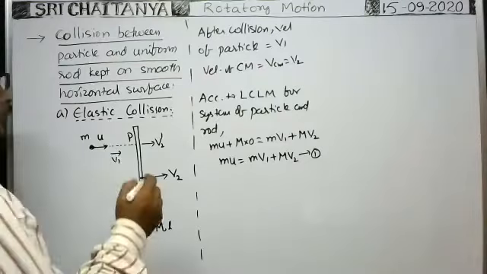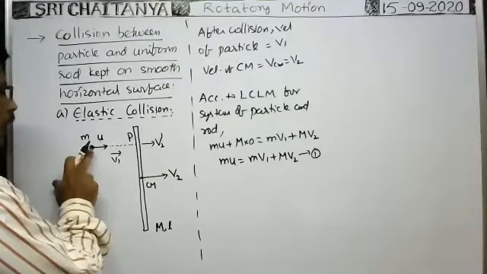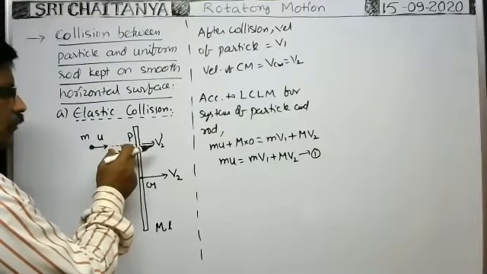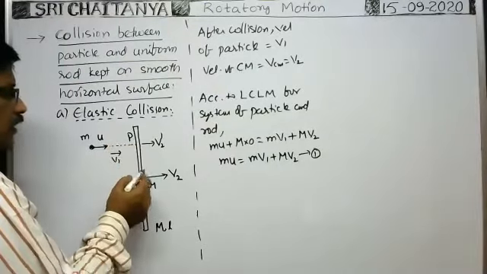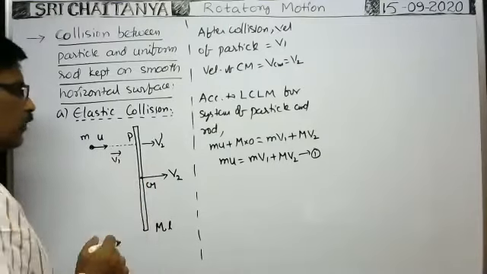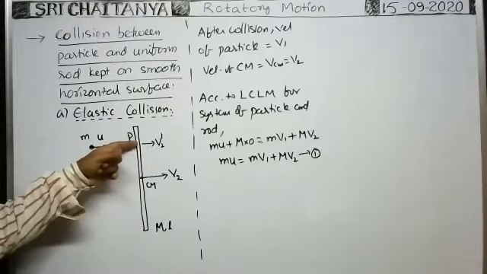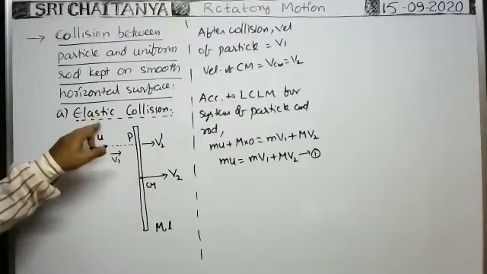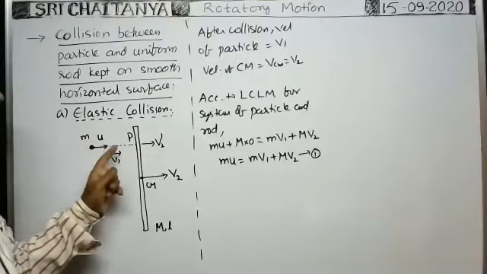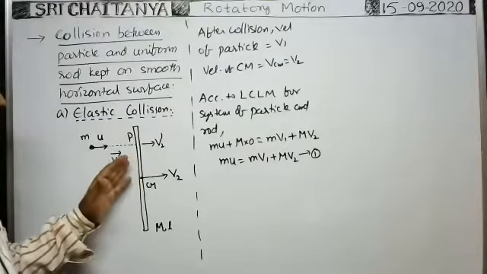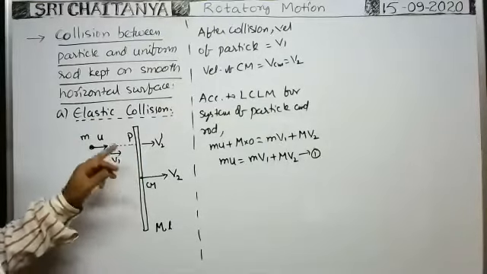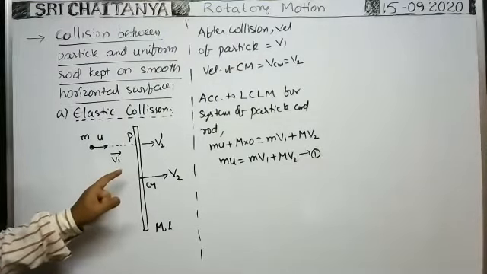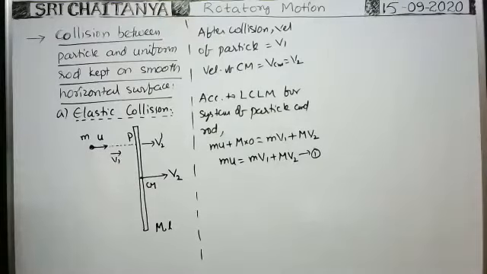Next, whenever the particle collides with the rod, the particle does not stick to the rod. That's why the center of mass of the rod lies here only. If the particle sticks to the rod, then the center of mass of the rod and particle shifts. But here, as an elastic collision takes place, the center of mass of the rod lies here only. That's why, as the center of mass is fixed, about the center of mass of the rod you apply the conservation of angular momentum.